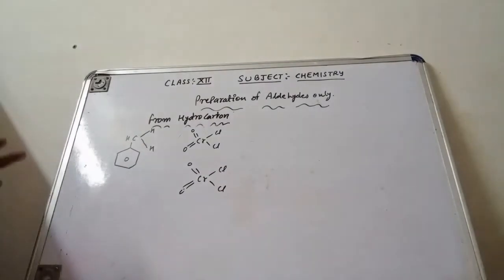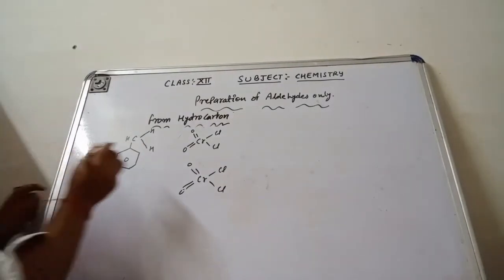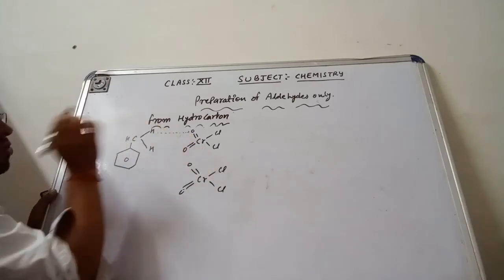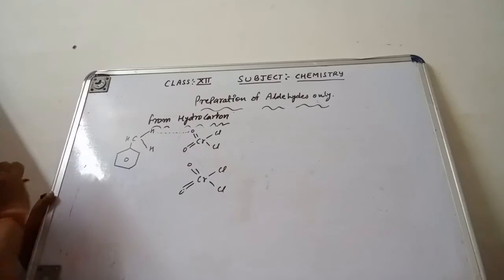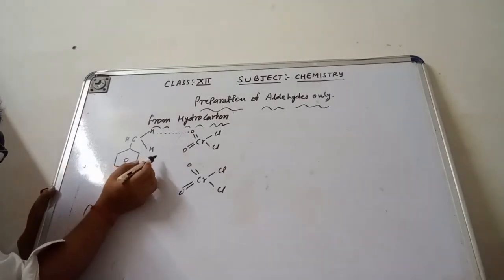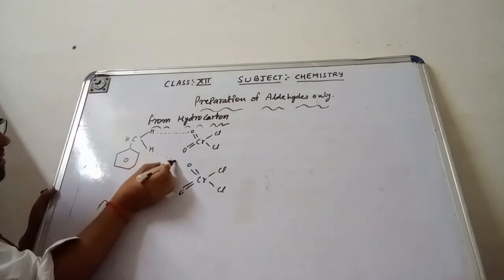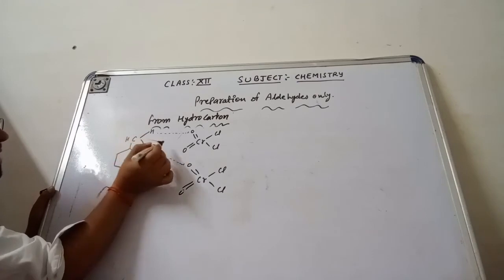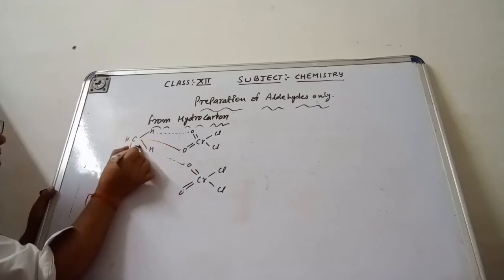Directly I am showing how it is going to attach, not how it splits up. This hydrogen is going to attach with this oxygen. The same, this hydrogen is also going to attach with this oxygen. This carbon is going to attach with this oxygen and with this oxygen.